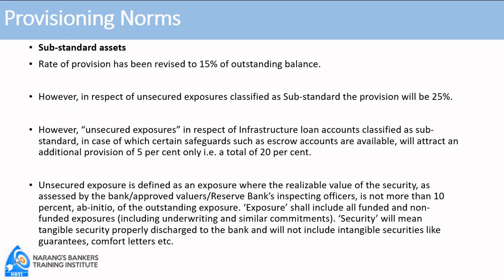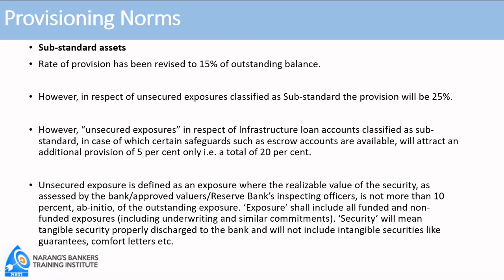Well, friends, now we'll switch over to third component of prudential accounting norms, that is provisioning norms. First of all, we will discuss provision on substandard assets. In case of substandard assets, the rate of provision has been fixed at 15% of the outstanding balance. At one time, it used to be 10%, now it is 15%.